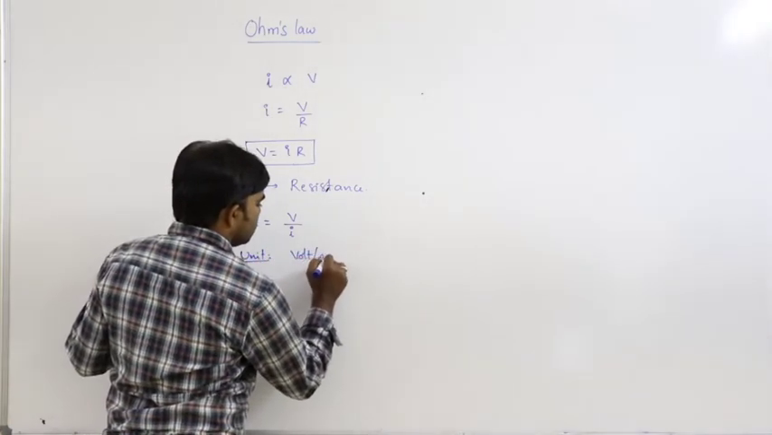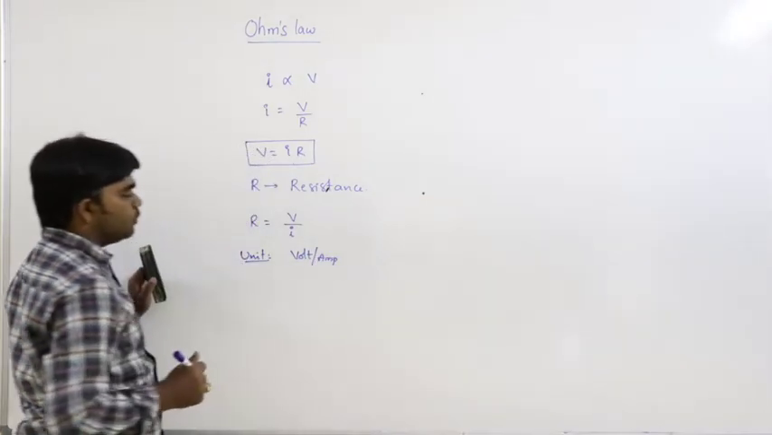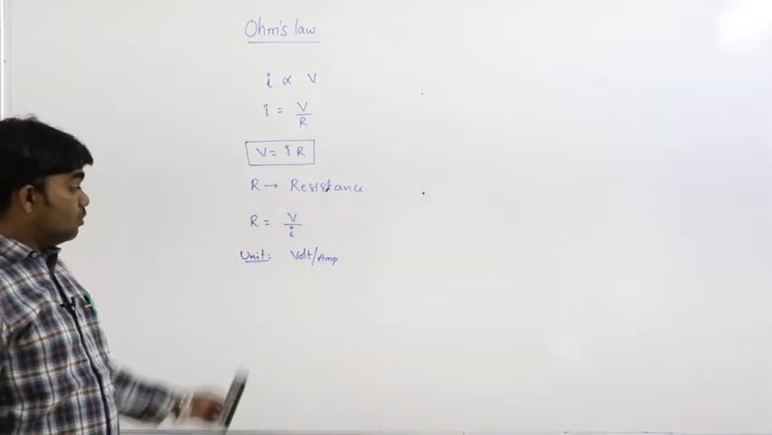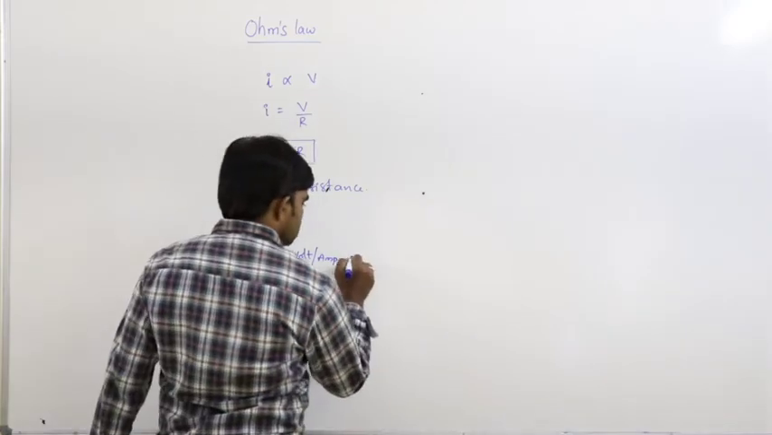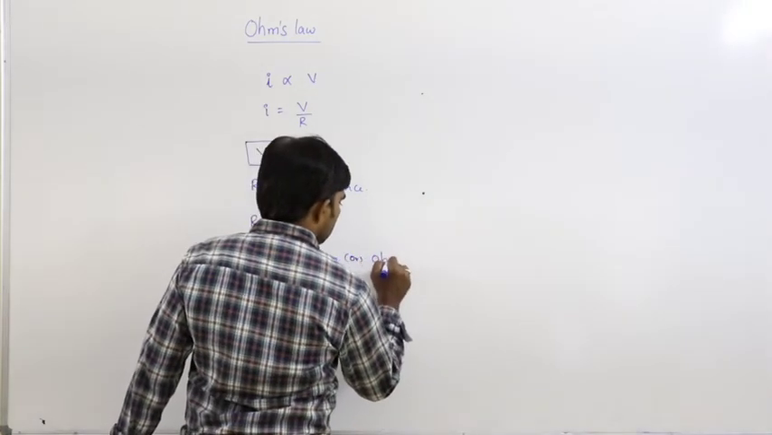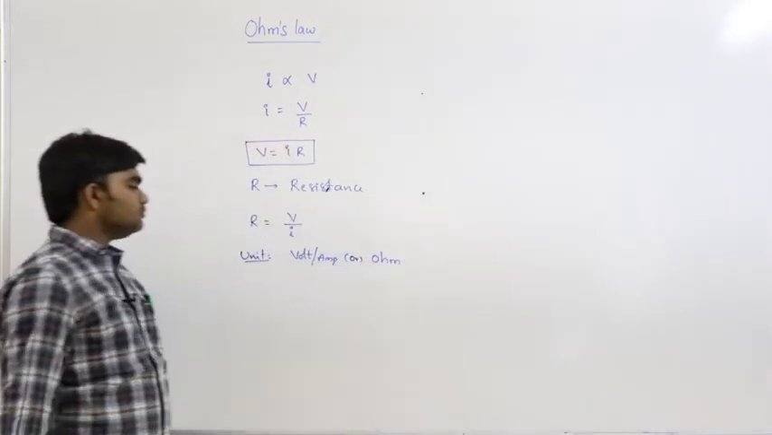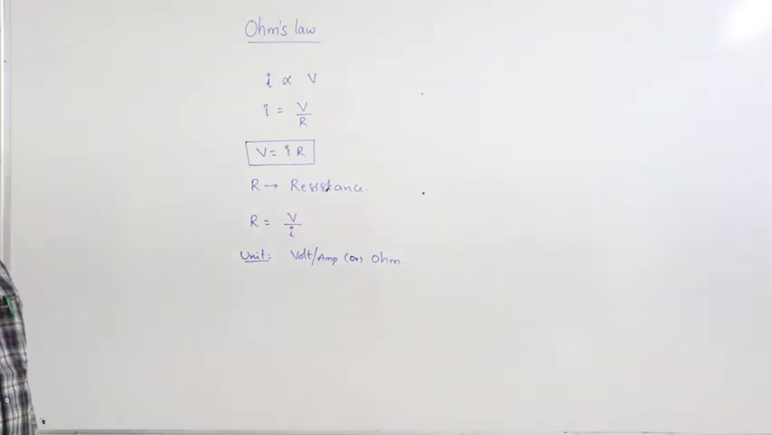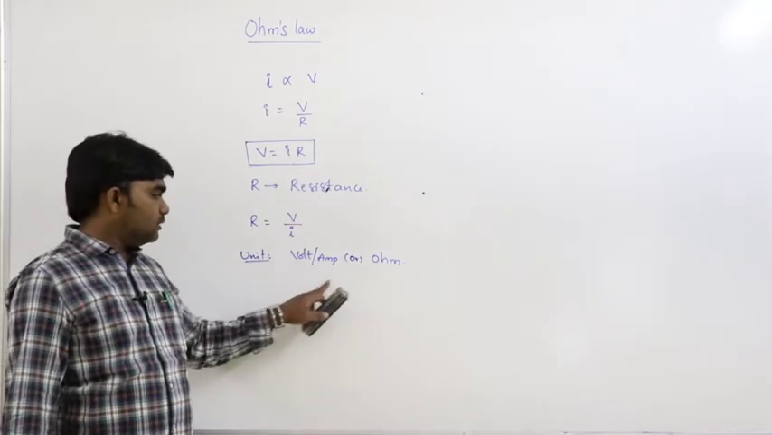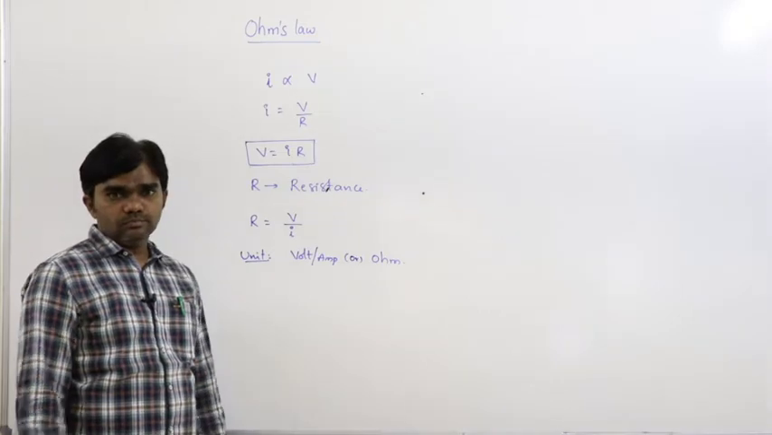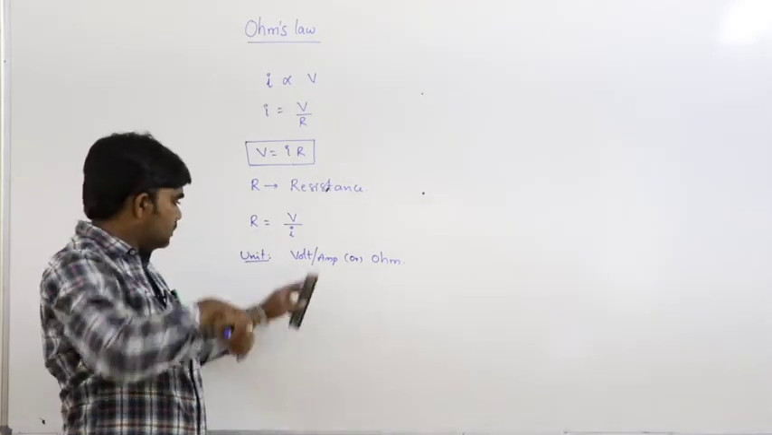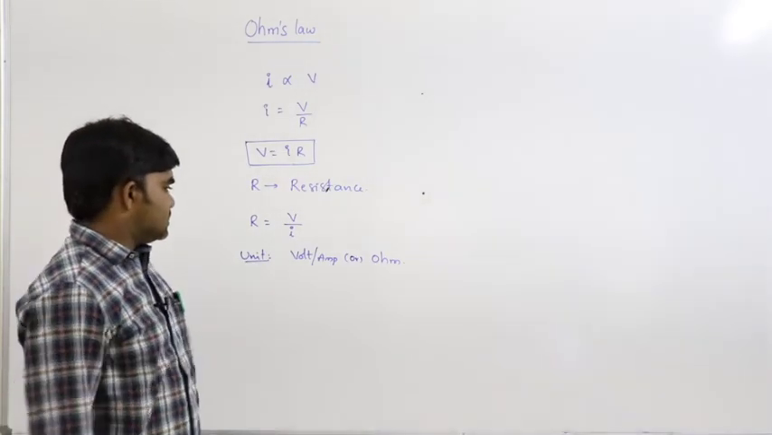Volt per ampere. The potential unit is volts. So the unit of resistance is volt per ampere, or simply ohm. Volt per ampere or ohm, this is the unit of resistance.